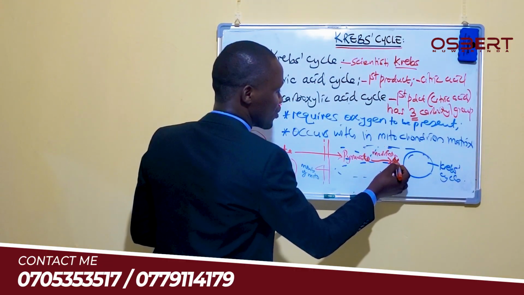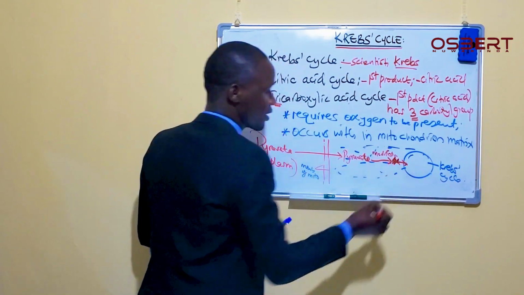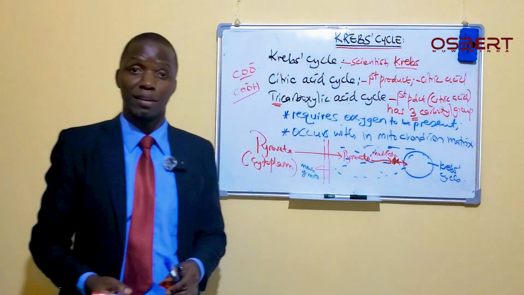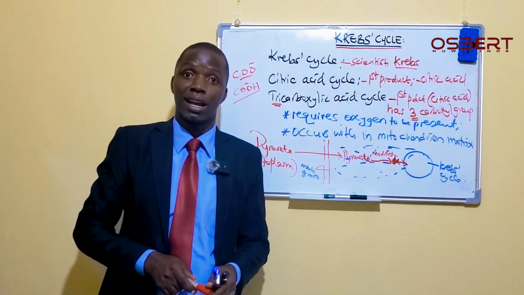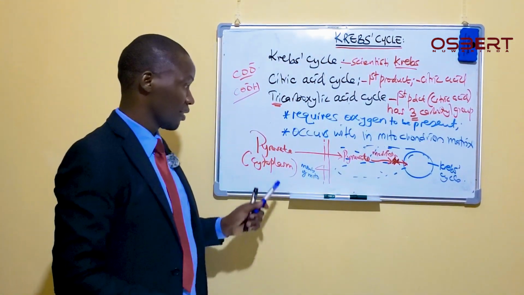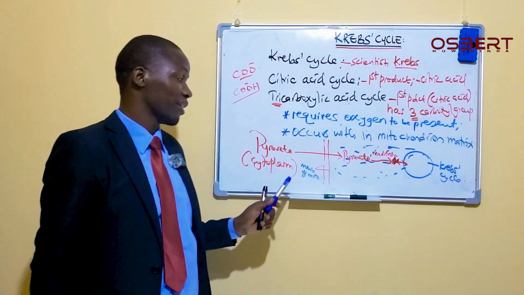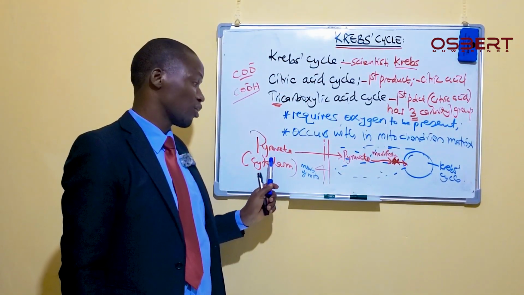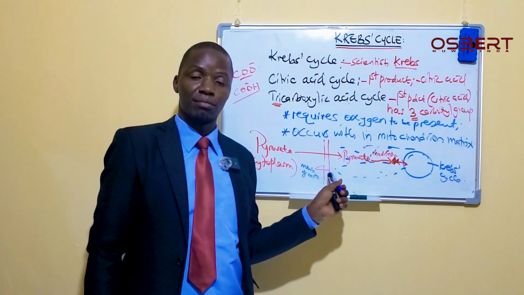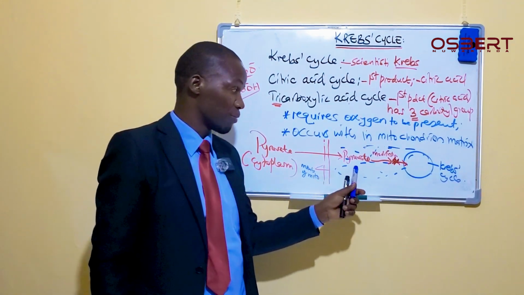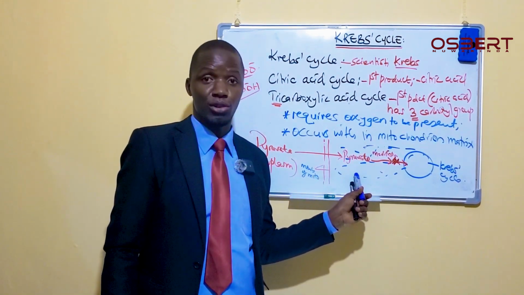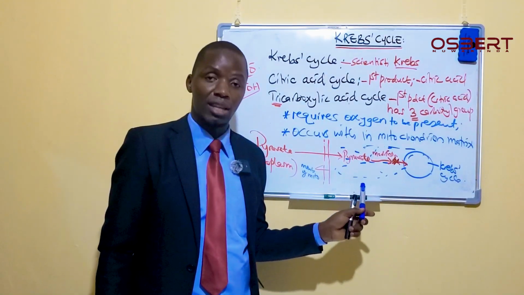This given molecule is what now enters into the Krebs cycle. What am I saying? Pyruvate, yes, we have seen it cross when oxygen is present. It crosses from the cytoplasm, through the membrane of the mitochondria, and comes into the matrix. Yes, that is true.